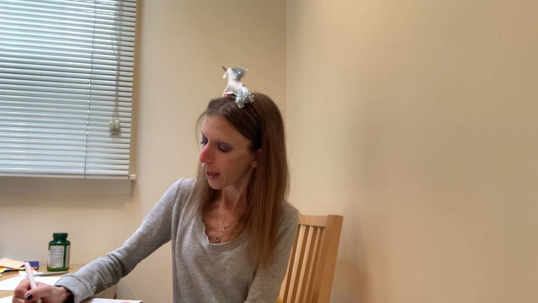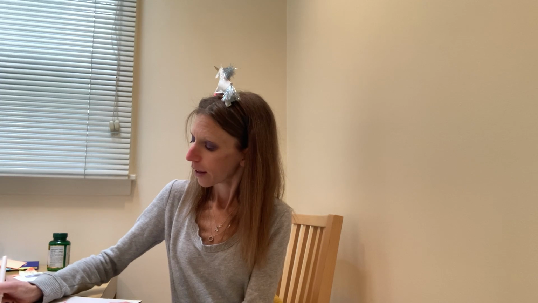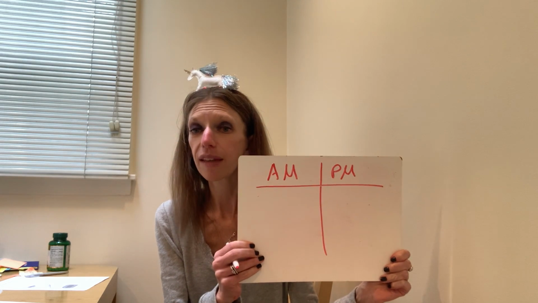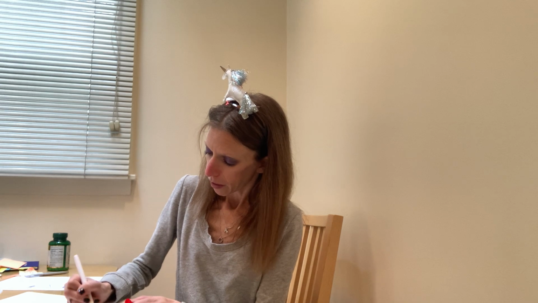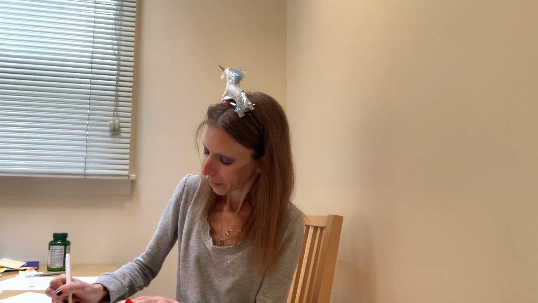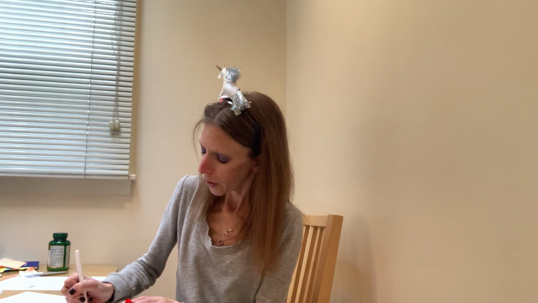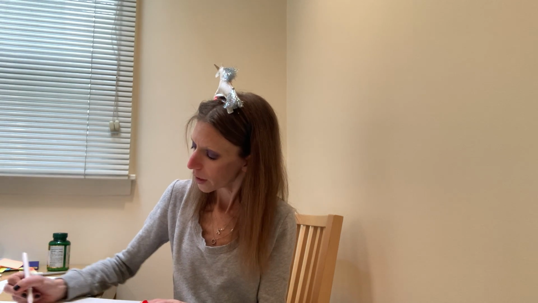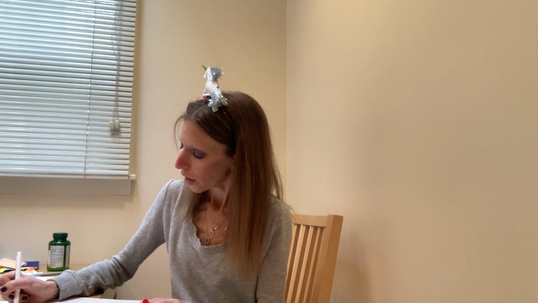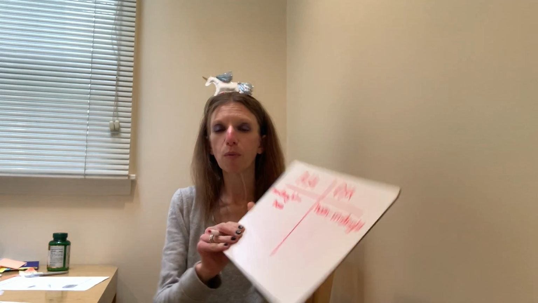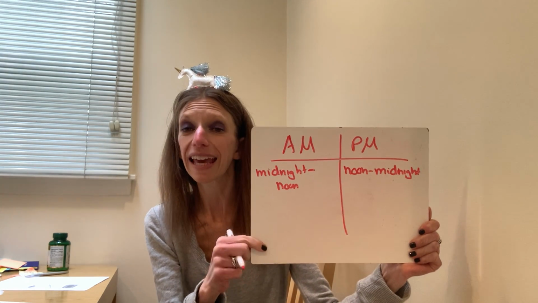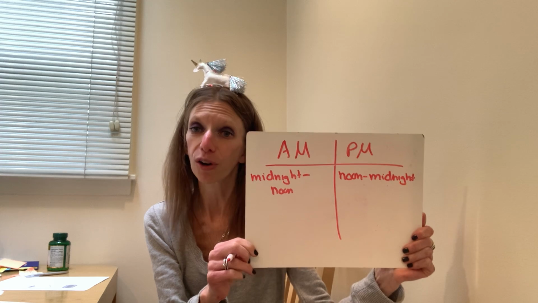And we're going to continue to tell time. So today we're talking about time. We're talking about AM and PM. AM is the morning. PM means the afternoon and evening. So the AM goes from midnight to noon, and the PM starts at noon to midnight. So things that you do in the morning and very, very early in the morning are in the AM. Things that you do in the afternoon at night are the PM.